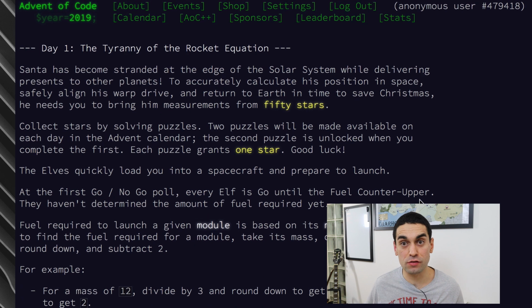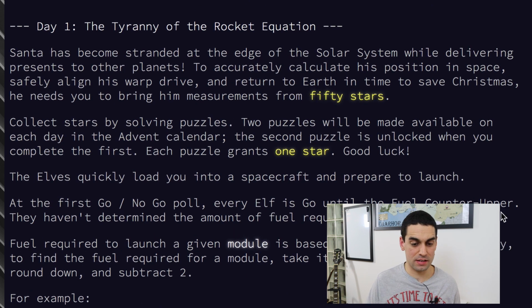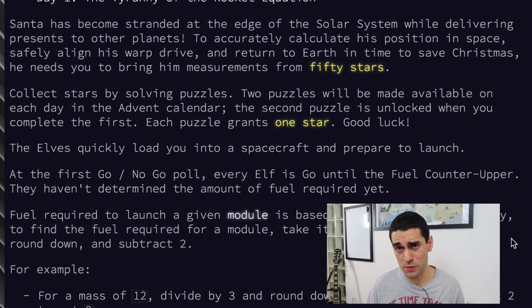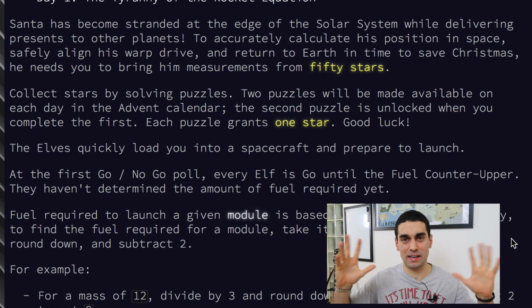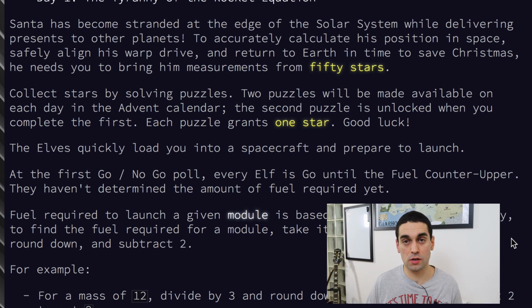Day 1, the tyranny of the rocket equation. Santa has essentially been stranded at the edge of the solar system while delivering presents to other planets. In order to save Christmas and get Santa off this planet and calculate his position and all that other stuff, the first 2 paragraphs explain the Advent of Code scenario as a whole, that we need to get 50 stars in order to save Christmas.